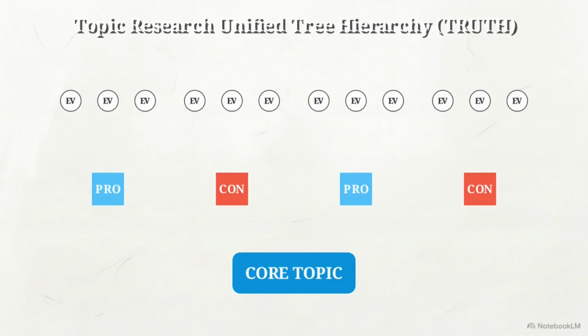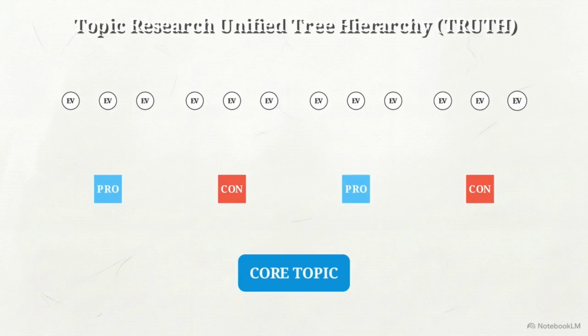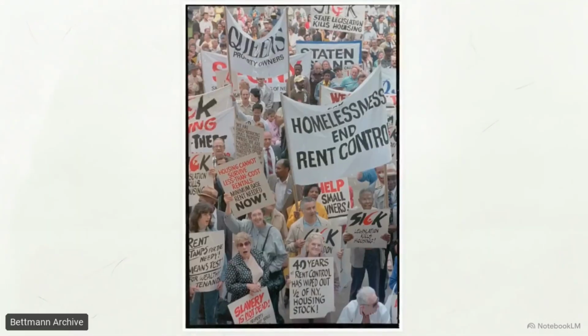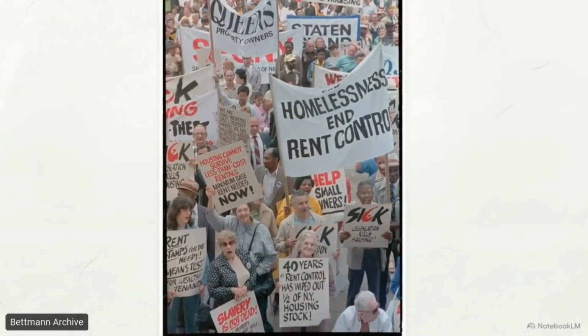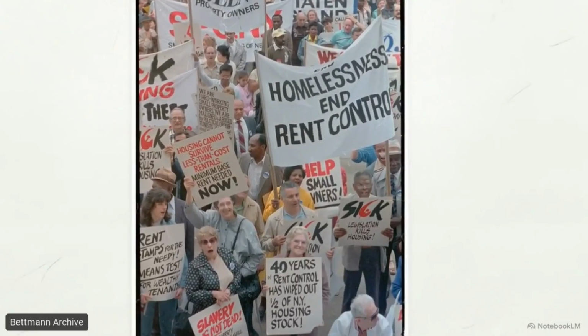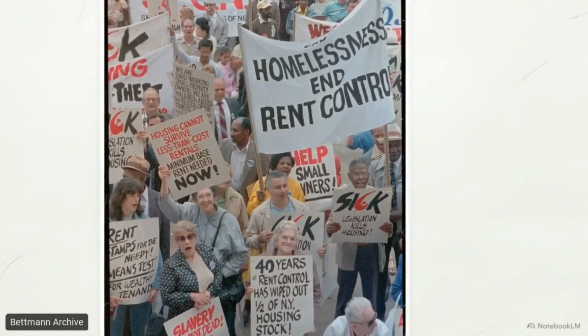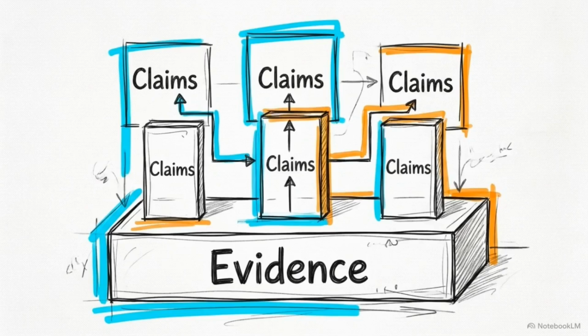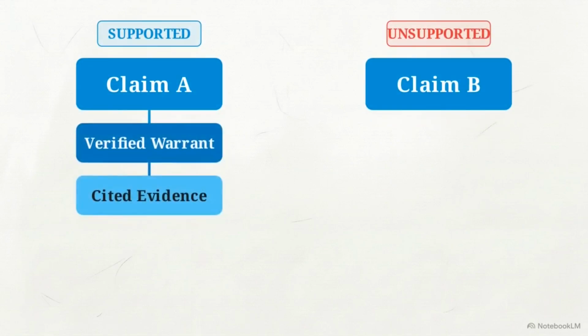This moves beyond a flat list of bookmarks, placing every claim and citation into a self-organizing mind map. To build one, log into your Debate AI account. For today's demonstration, we are tackling a divisive current event topic, rent control. Organizing information this way helps us evaluate the structural integrity of public arguments. By placing competing claims side by side, we can see where evidence is strong and where the logic is missing.